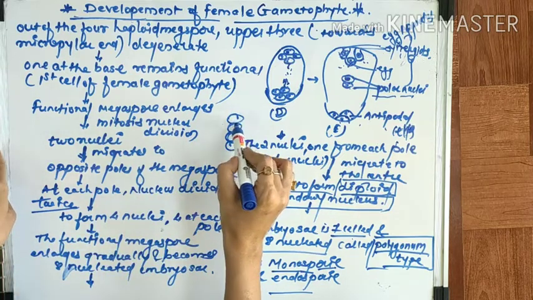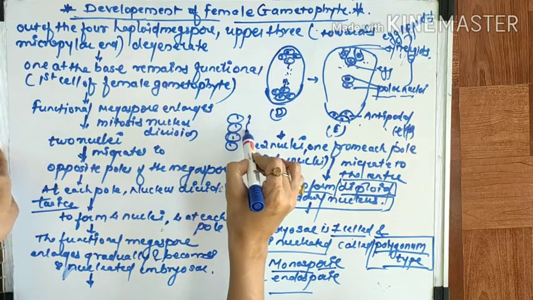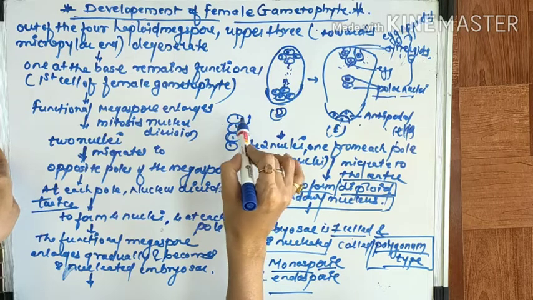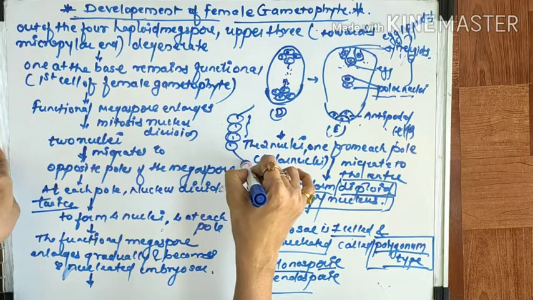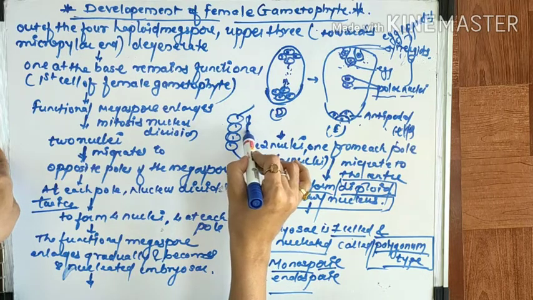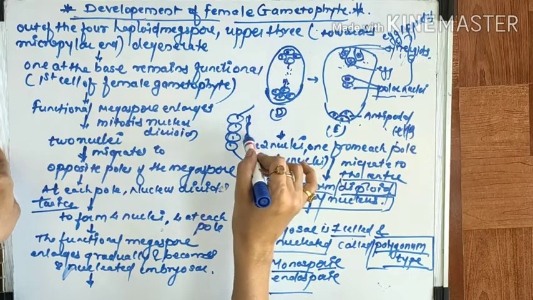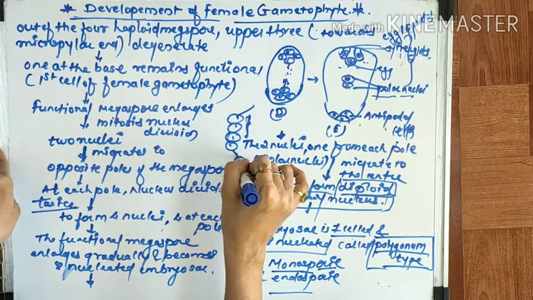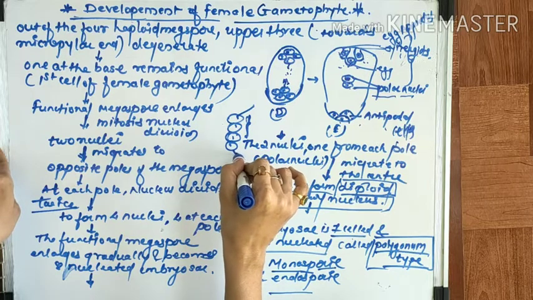Out of these 4 megaspores, the upper 3 towards the micropylar end degenerate, and the one at the base, towards the chalazal end, remains functional.